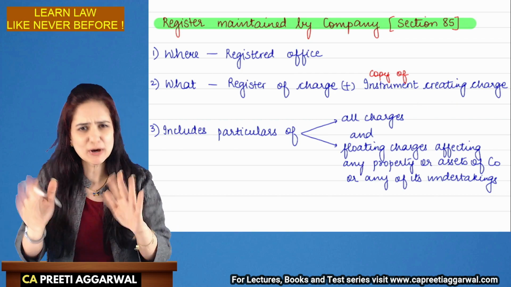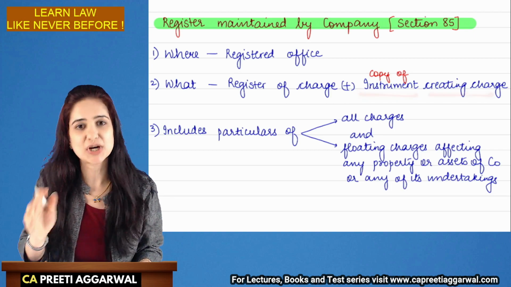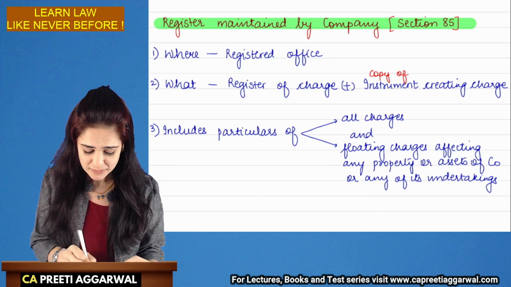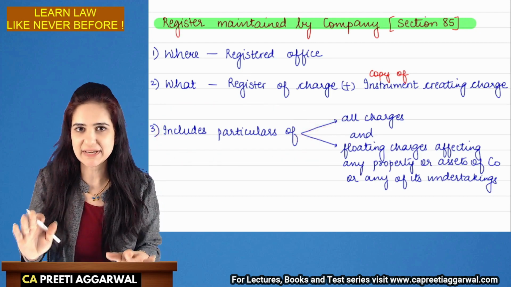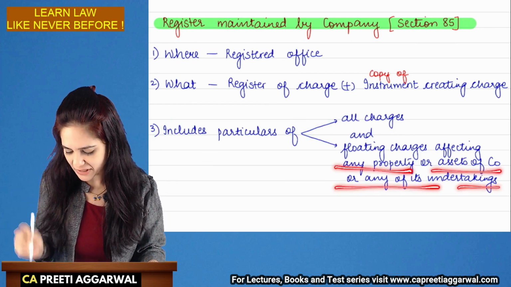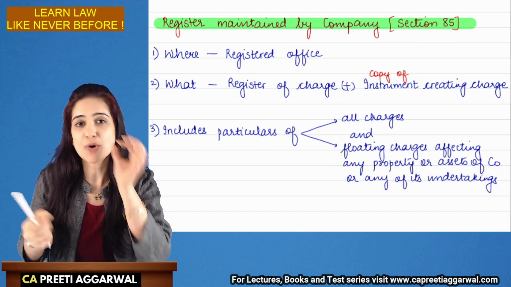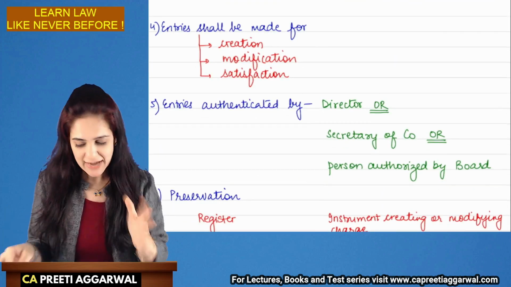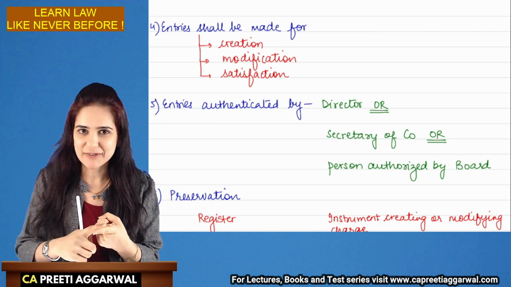Satisfaction means when you pay off the charge, you will still continue to maintain the instrument creating the charge for a period of 8 years after the date of satisfaction. Now, the register will include particulars of all the charges created as well as the floating charge affecting any property, assets of the company or any of its undertaking, whether in India or outside India. So, every charge must be registered. Entries shall be made for creation, modification and satisfaction of the charge.